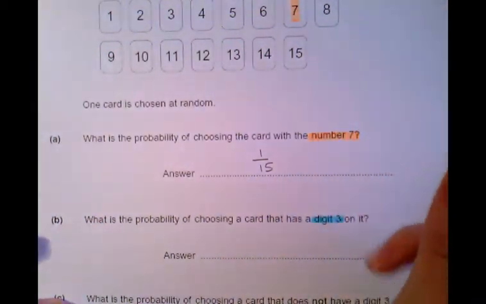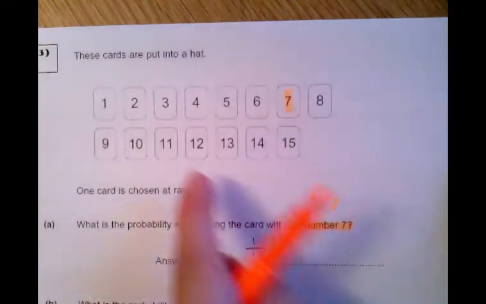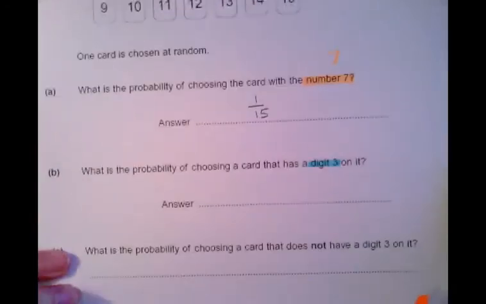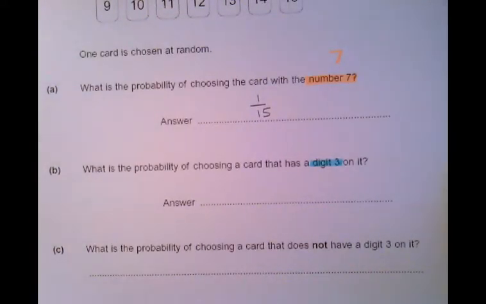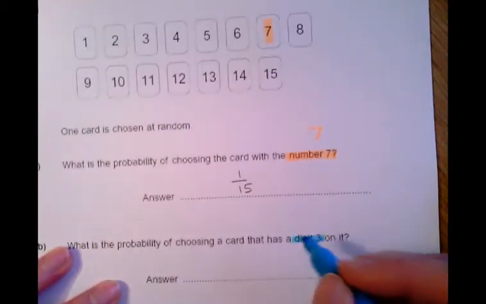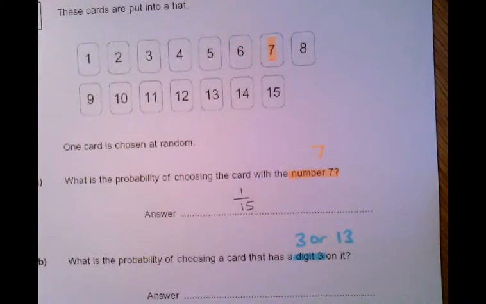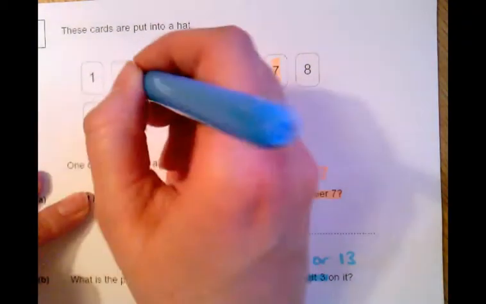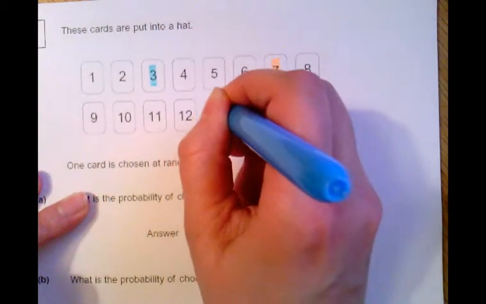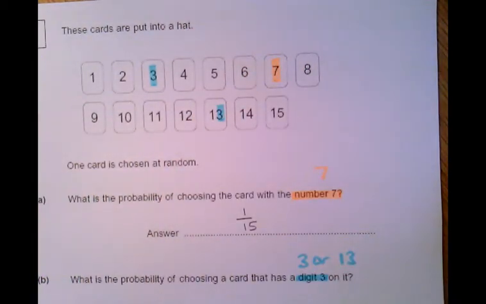So a number 7 would just be a 7 on its own, whereas the digit 3 means any of the cards that have a 3 on it. So that would be 3, or it could also be 13. So there's 2 chances of you getting a card with a digit 3 on it, because that one has a 3 and that one has a 3 on it.